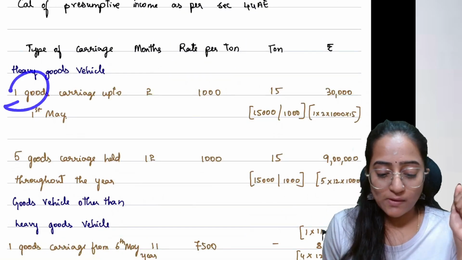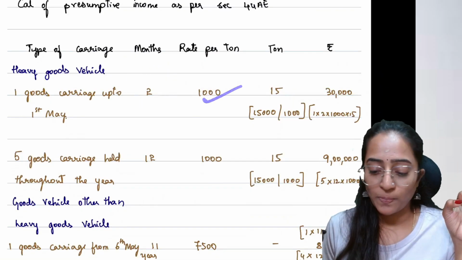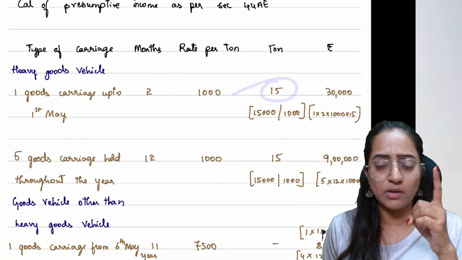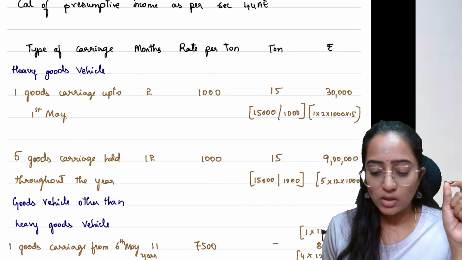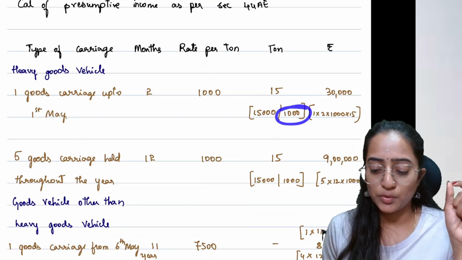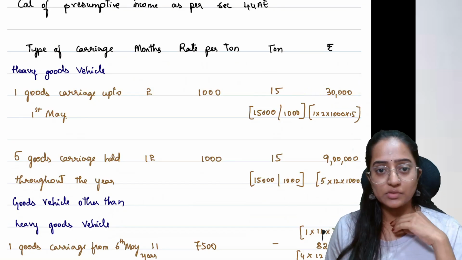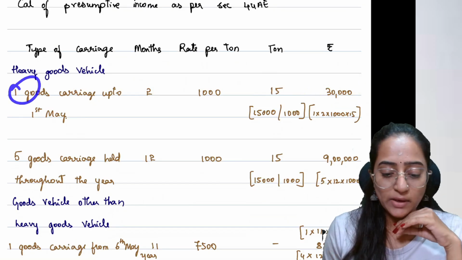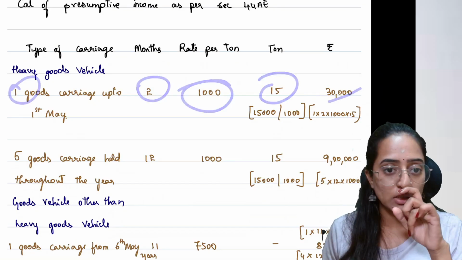So one goods vehicle, 2 months, rate per ton is 1000, and how many tons are there? We have that point provided in the question, 15,000 divided by 1000, you get 15 tons. If you multiply everything, you will get 30,000. One goods vehicle multiplied by 2 months into 1000 per ton into 15 tons, you will get 30,000.